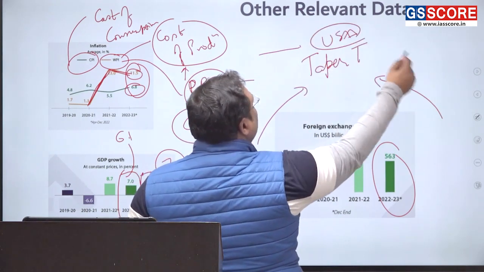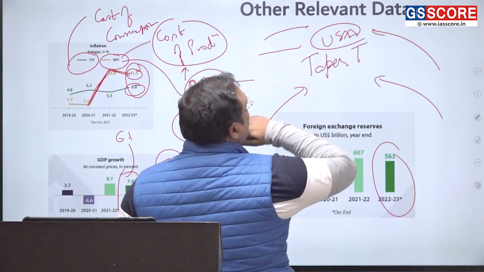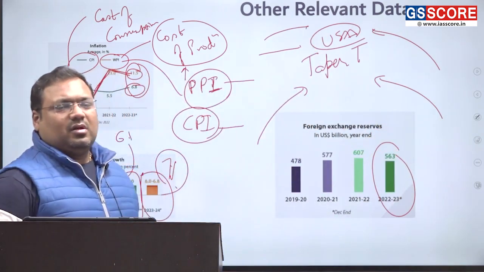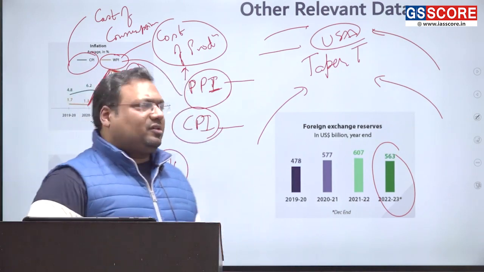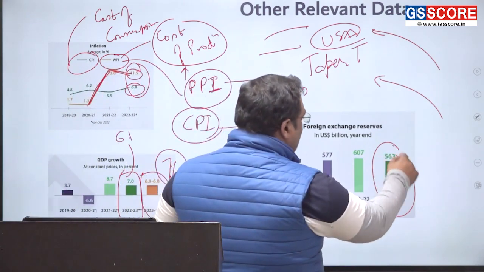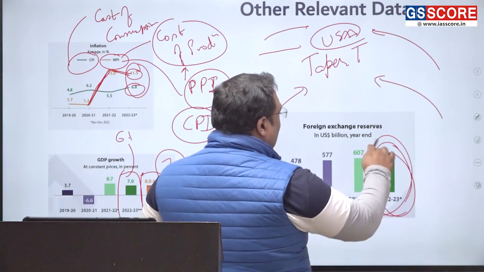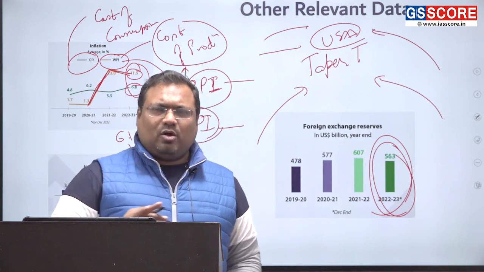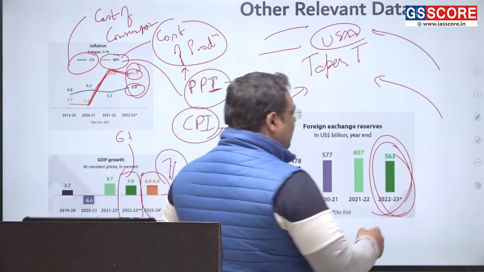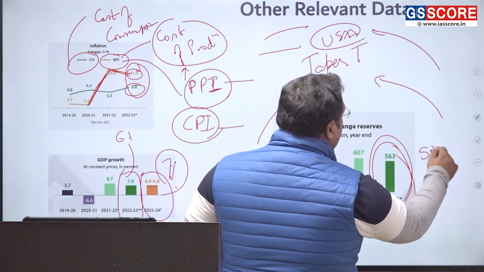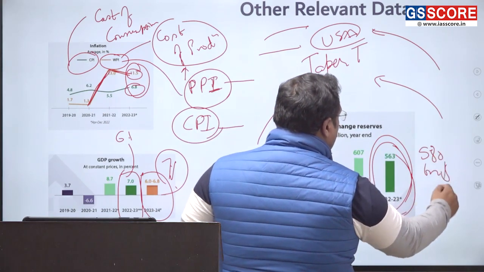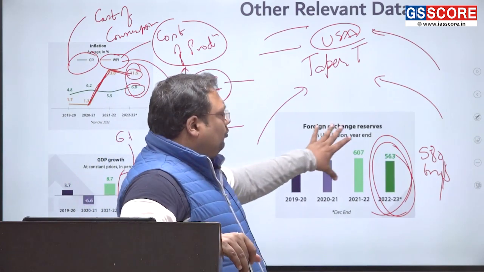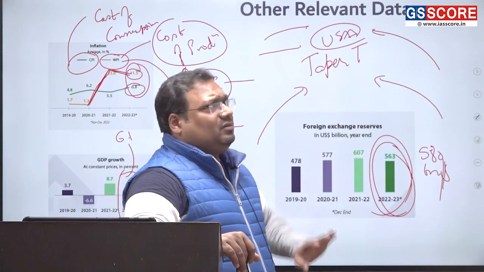USA receives all the money from the world, and that reduces the funds available with other countries. The exchange rate crashes. In order to support the exchange rate, RBI spent a lot of money, but still it is not a bad number. We are doing pretty well right now. Our current foreign exchange reserve is somewhere close to $580 billion, as of the 31st of January, which is not very bad given the challenges.